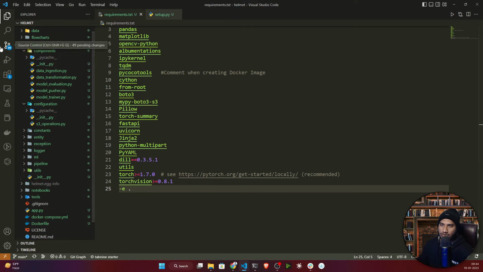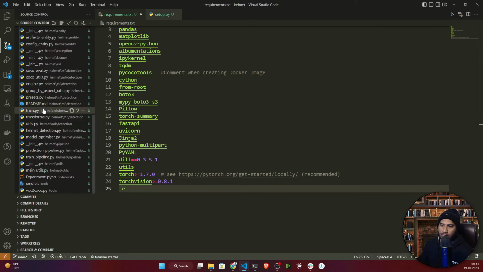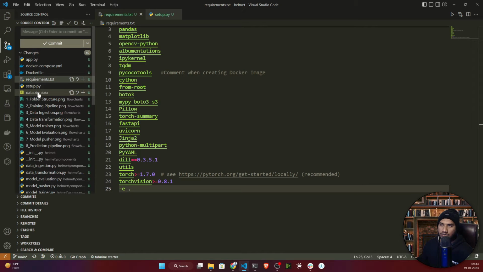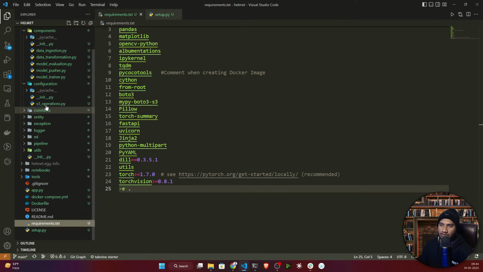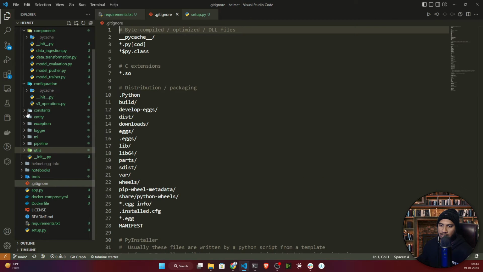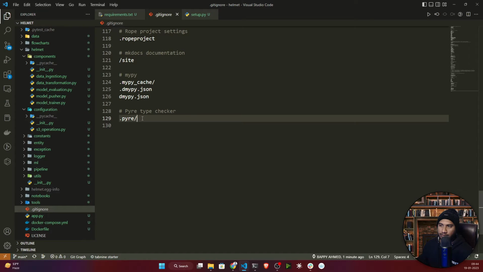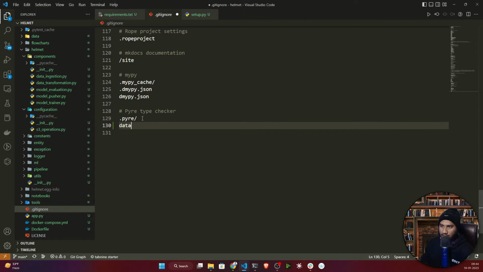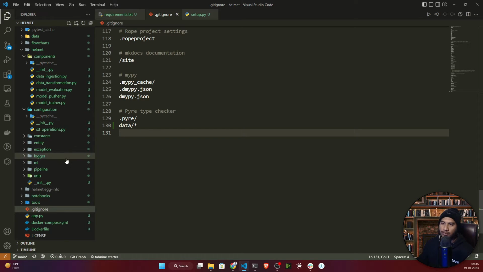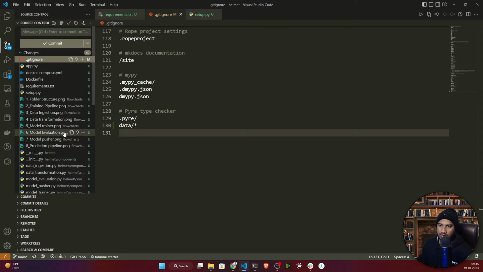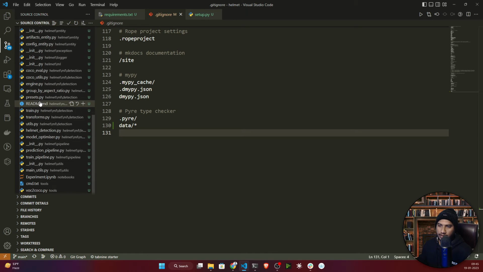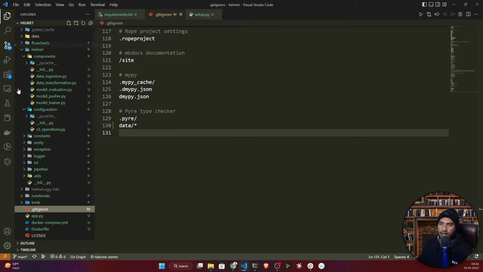Now in the source control, if you see, it is ready for commit, but it is also trying to upload the data.zip, and I don't want to upload this data.zip. For that I will open this gitignore and mention my data folder here. I'm not supposed to commit this, so I'm just trying to ignore it, and that's why this gitignore is required. Now if I again click on source control, you won't be seeing your data. Now we can commit the changes.